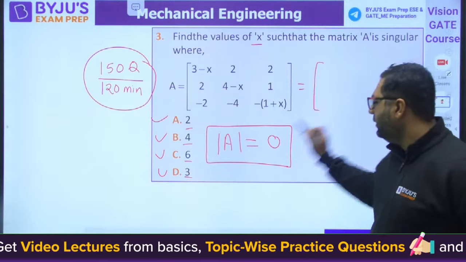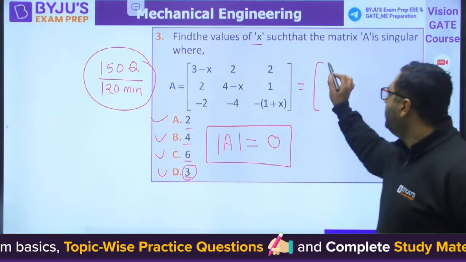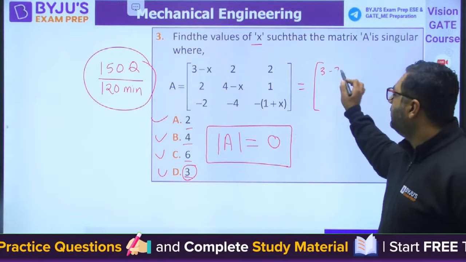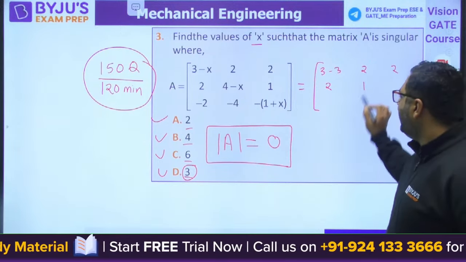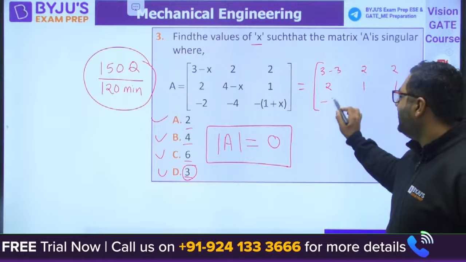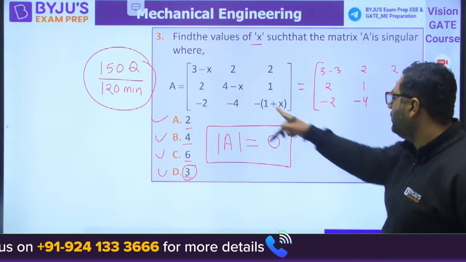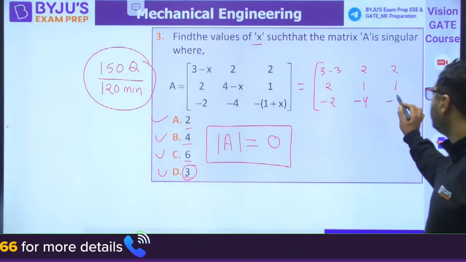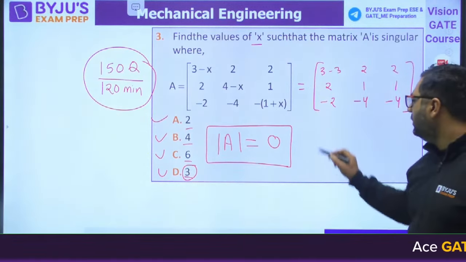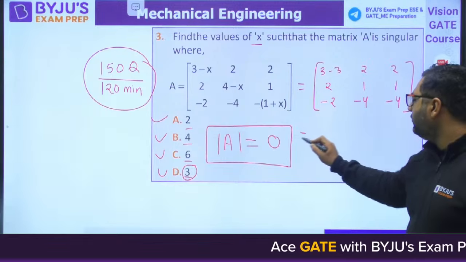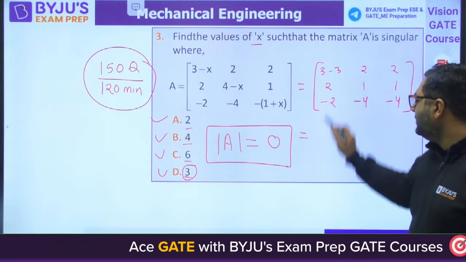When you will be putting 3, then you will be getting 3 minus 3, 2, 2, 2, 1, 1, minus 2, minus 4, 1 plus 3 is minus 4. When you will be checking for this, you can see this term will be 0. And when you will be finding out determinant for this, then 3 minus 3 is going to be 0.